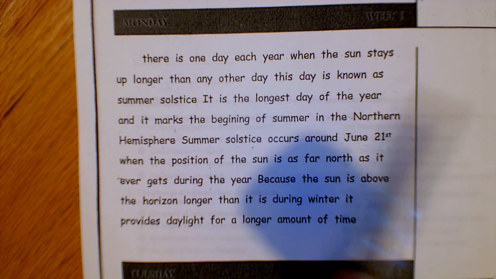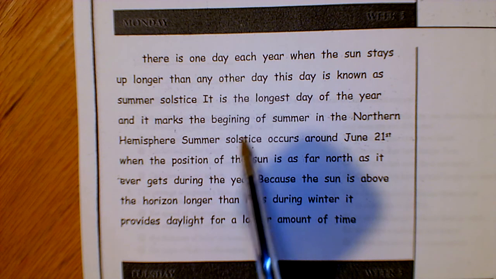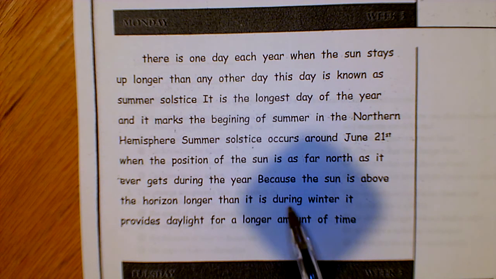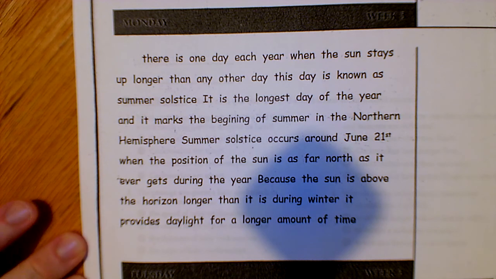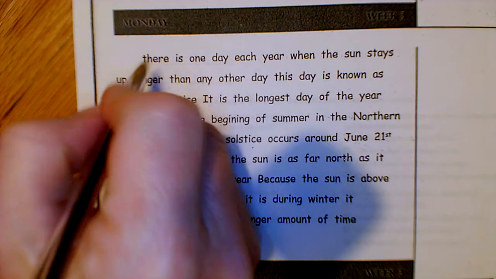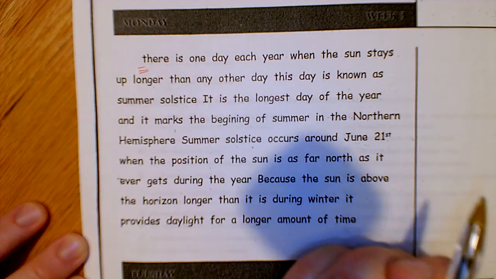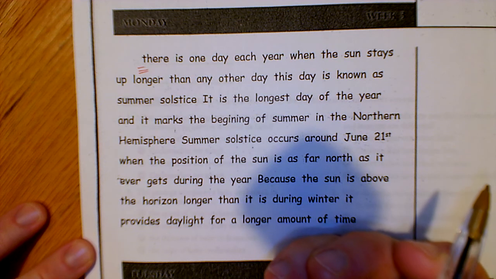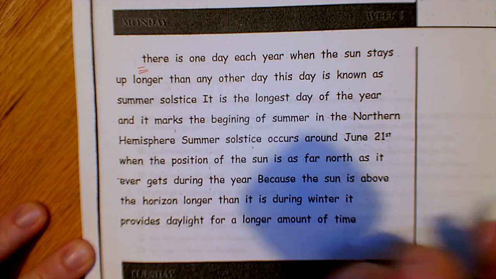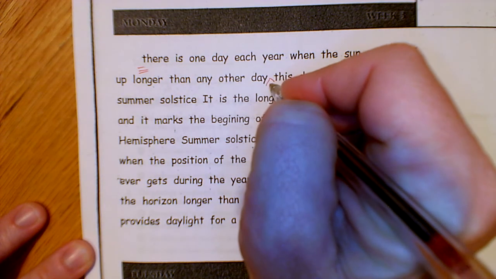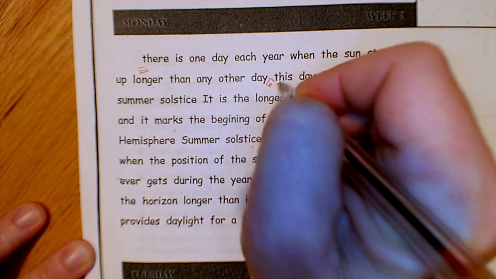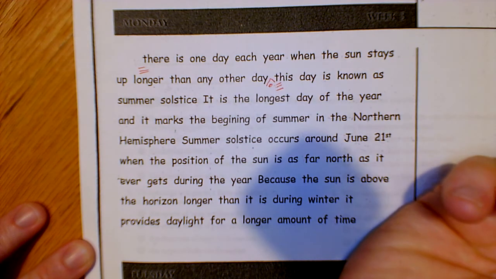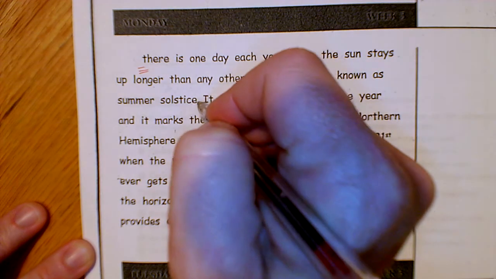Hopefully you just noticed there's not one piece of punctuation in this entire paragraph. That means I'm not allowed to breathe, and that's impossible. Let's see where we should add some periods. We begin with a capital. There is one day each year when the sun stays up longer than any other day. Period. Capital T. This day is known as summer solstice. Period.